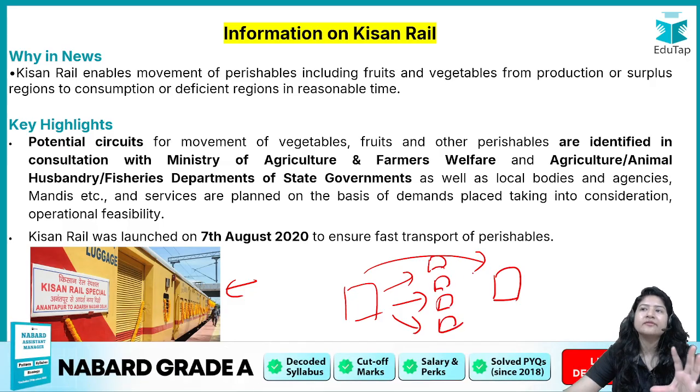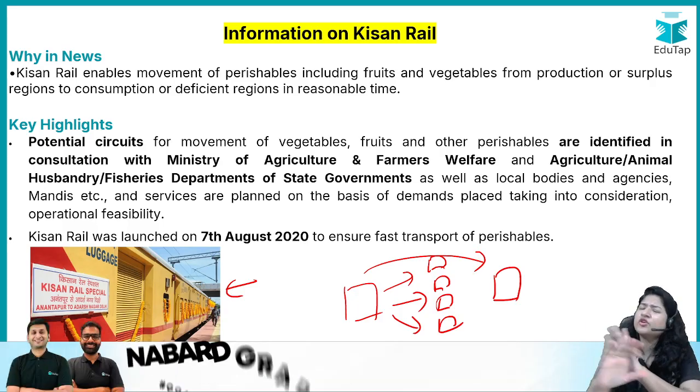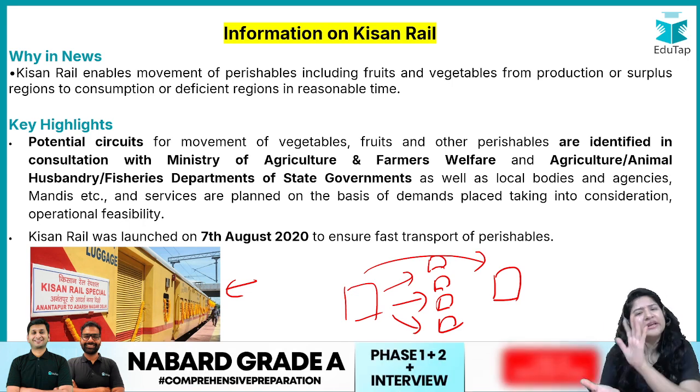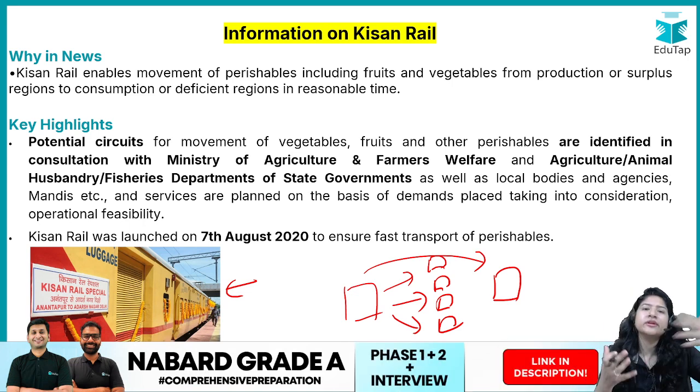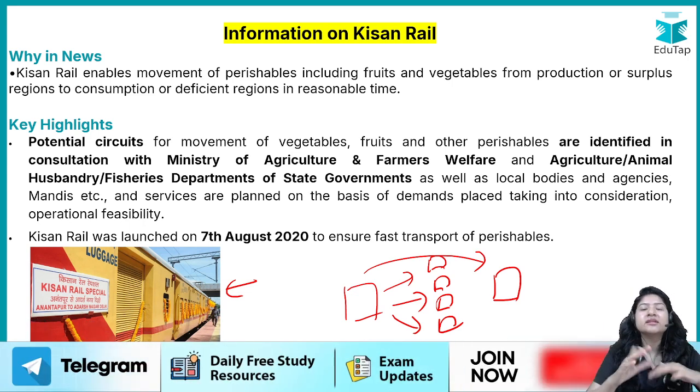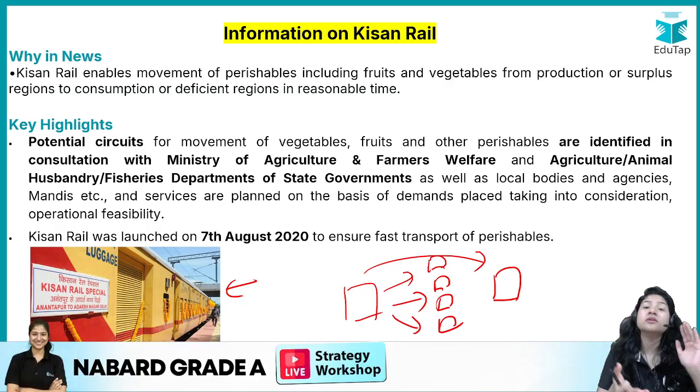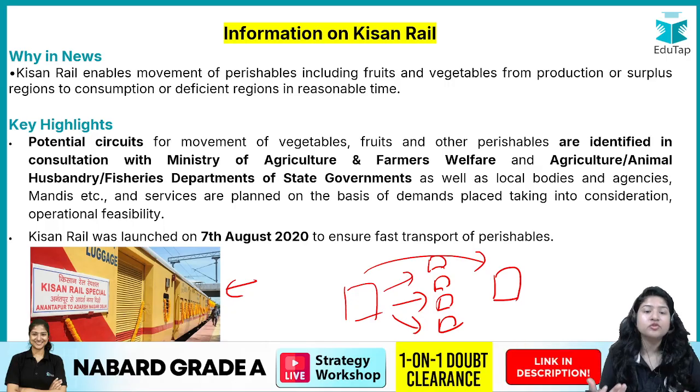If, for example, the capacity of that village is to buy just, giving a basic example, 10 kg of tomato, they will buy only 10 kg, right? They will not buy 20-30 kg. Maybe in the market there are 50 kg of tomatoes available, so 10 kg will be sold. What about those 40 kgs, right? And within a few days they will get perished, degrade, खराब हो जाएंगे, right?